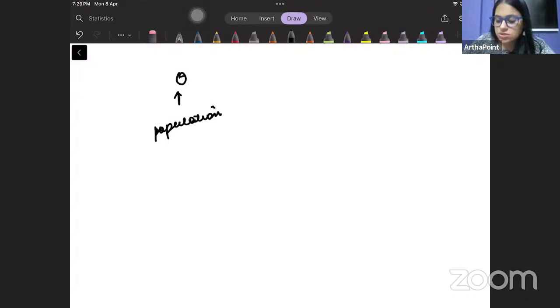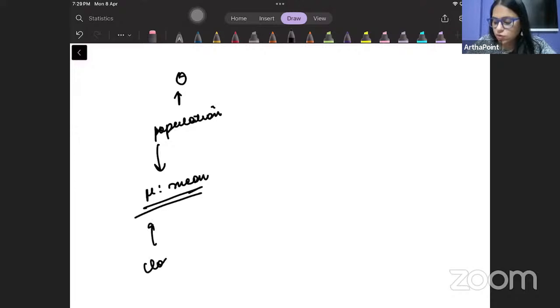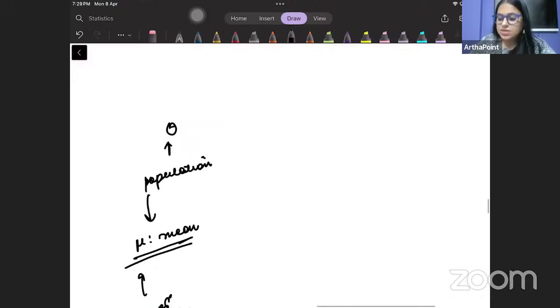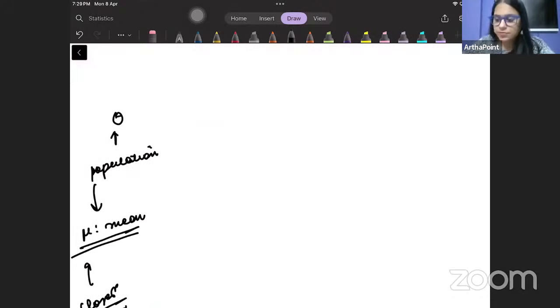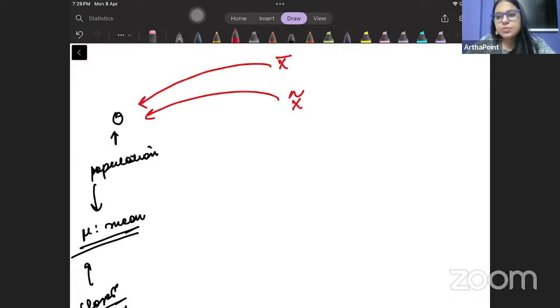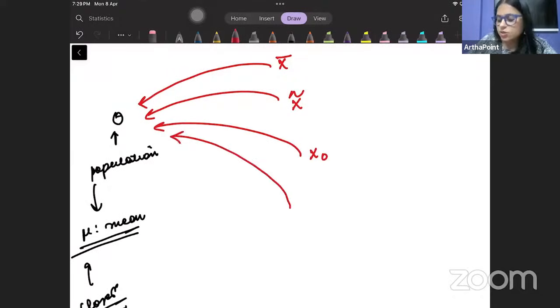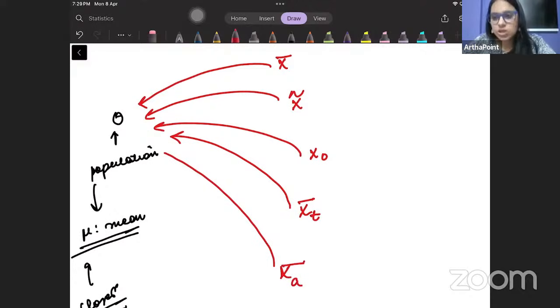Right? Suppose currently the parameter in my mind, let's say that parameter is the mean of the population. I want to estimate the closest value of the mean of the population. Now to estimate it, I go to the sample. Now the question is, should I estimate it using the mean of the sample? Should I estimate it using the median of the sample? The mode? The trimmed mean? The extreme average? Which one should be used to estimate it?